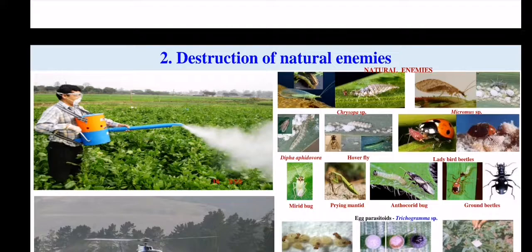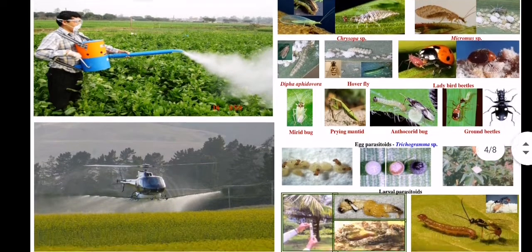Because of this, we are destroying the natural enemies. Natural enemies are those animals or insects that feed on other harmful insect pests. Natural enemies, for example, Chrysoperla carnea, Micromus, hoverfly. We are killing them day by day. Because of this, it also affects the outbreak of the insect pest.